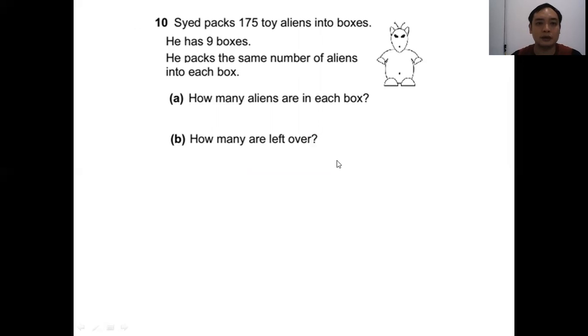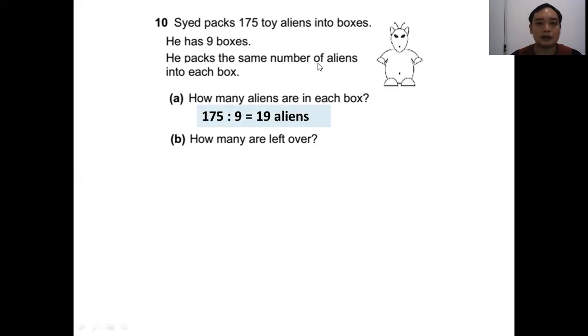Question 10. Syed packs 175 toy aliens into boxes. He has 9 boxes. He packed the same number of aliens into each box. A. How many aliens are in each box? B. How many are left over?